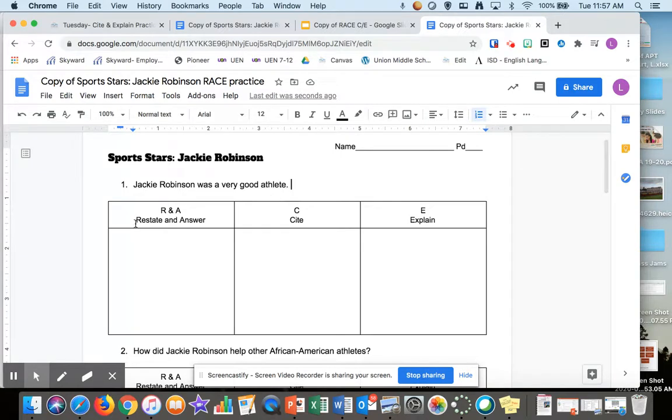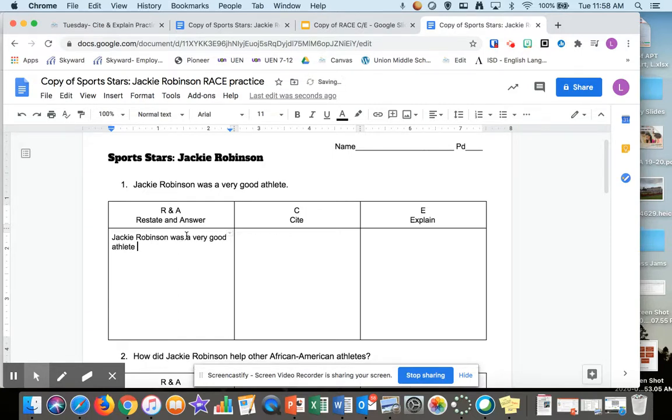Now, if you do not know what restate and answer is, you need to go back and finish your assignments from yesterday. Okay? There's a whole practice about R and A of race. Restate and answer basically means you make sure that if the reader has never seen what you're supposed to be writing about, they would understand. So in here, and you guys can copy this one on your paper, you would say Jackie Robinson was a very good athlete. And now we need to say because, and now we're going to answer that. So Jackie Robinson was a very good athlete because.